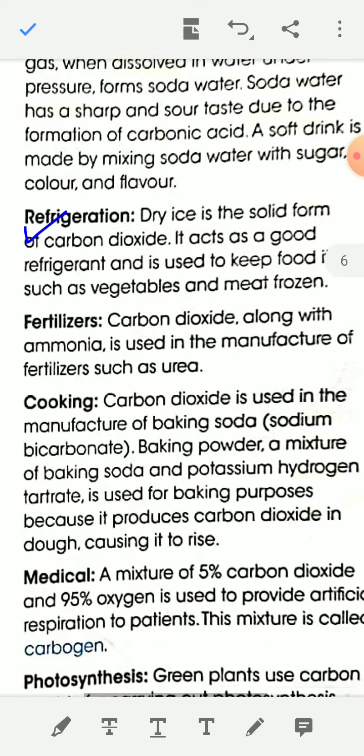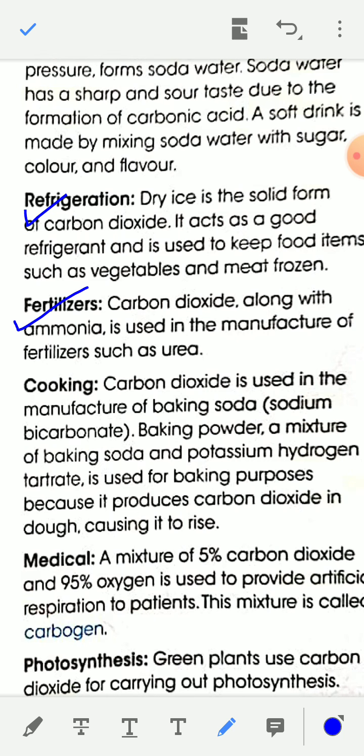Next use, fertilizer. Carbon dioxide along with ammonia is used in the manufacture of fertilizers such as urea. Cooking: carbon dioxide is used in the manufacture of baking soda, sodium bicarbonate. Baking powder is a mixture of baking soda and potassium hydrogen tartrate, and is used for baking purposes because it produces carbon dioxide in dough, causing it to rise.